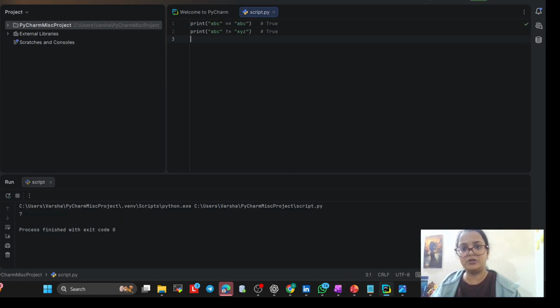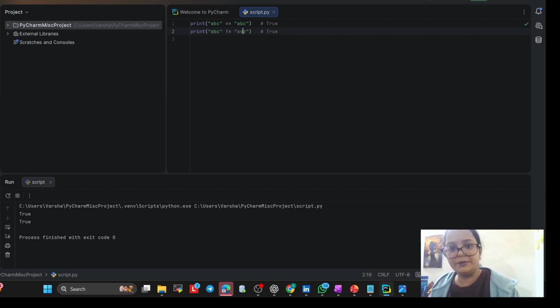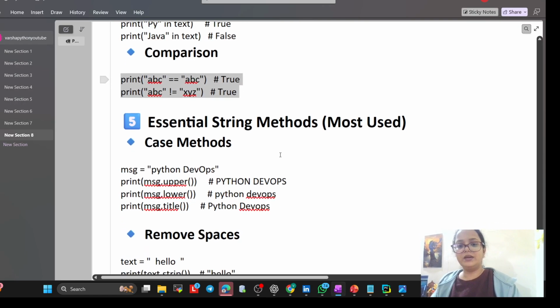Okay, comparison also we can do. So this is true or not? Both are true. But here if I write b, now check whether it is true or not. True. Sorry, it is not equal to, and that will become true only. Here I write c. Now let me check, is the first one true or false? False, because both are not equal. So you can use comparison also.